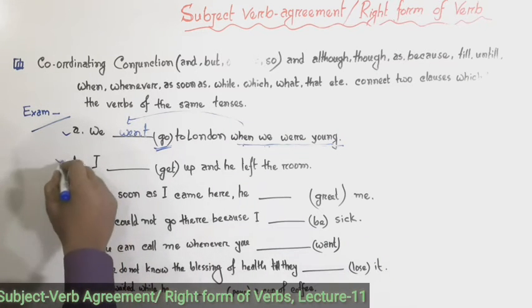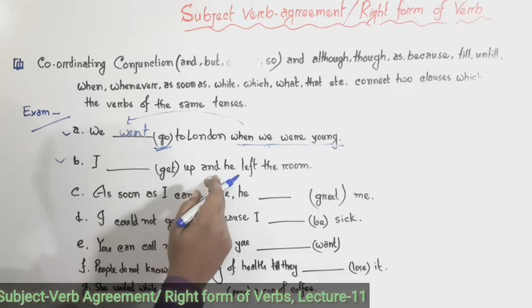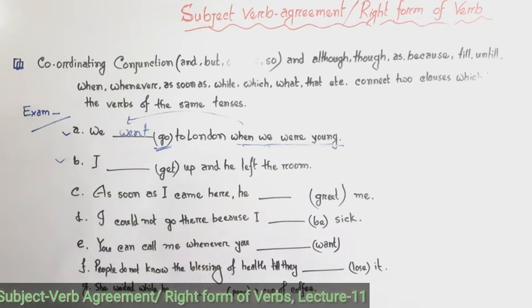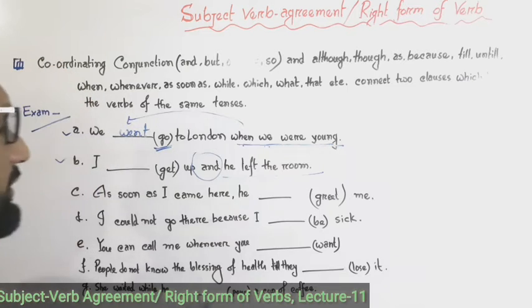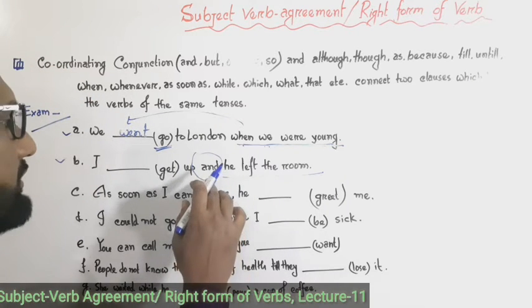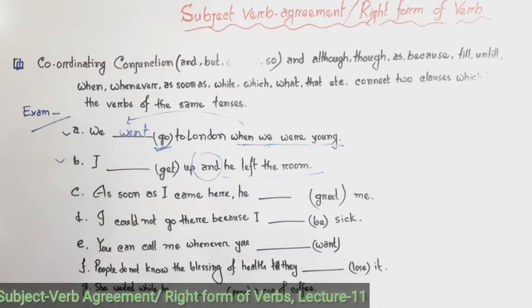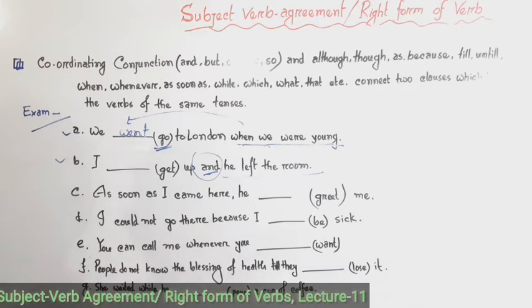Okay, now look at B. I dash get up and he left the room. Here also and adds the two clauses; it is a coordinating conjunction.